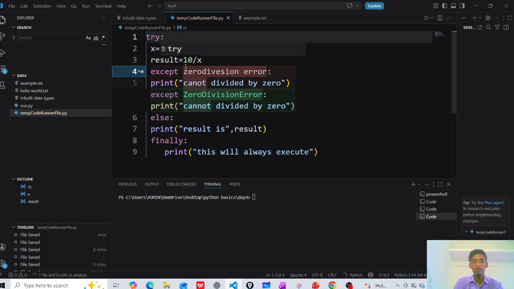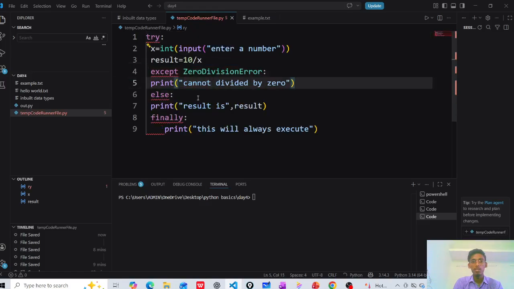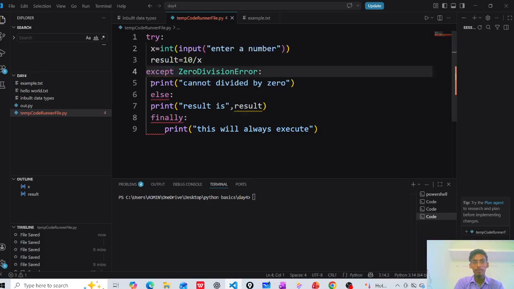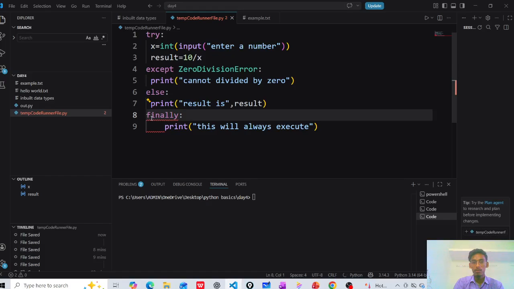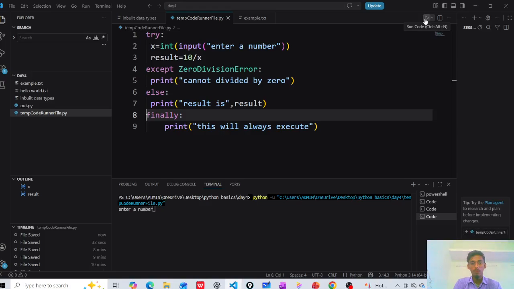I have given try and ZeroDivisionError. This is the case sensitivity here. Okay, it is done. Let's run this one. Enter a number. Let's see the output. I have entered 2 here, and let's run this and enter. Result is 5.0, and this always executes. This is an exception handling program.